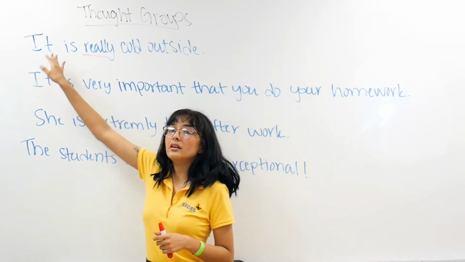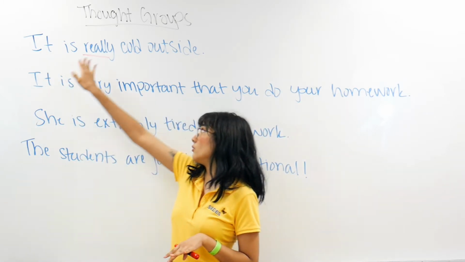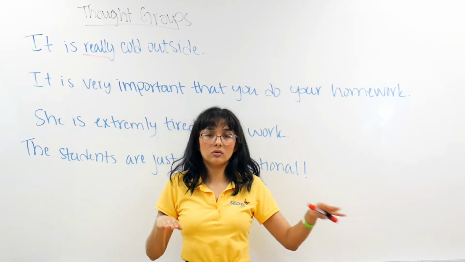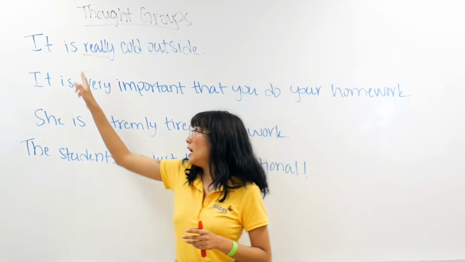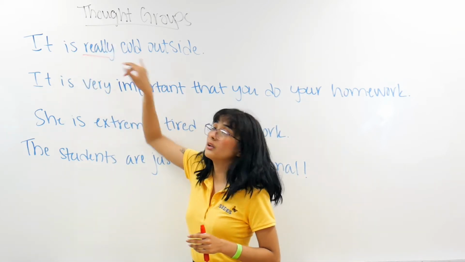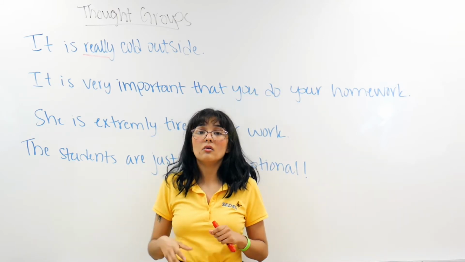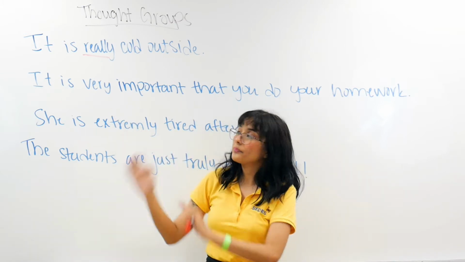It is always going to stay at a lower pitch than really. It is really cold outside. So with thought groups, I don't need a comma. I didn't need to put an exclamation mark. I'm just using words that I think will help the listener understand the seriousness of the weather.